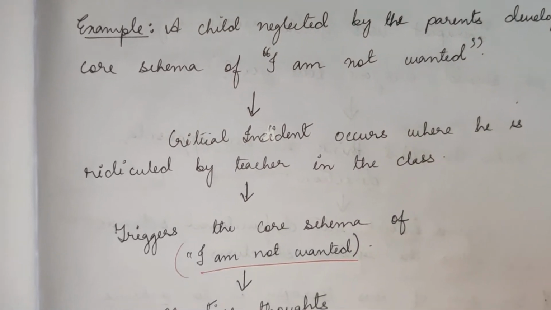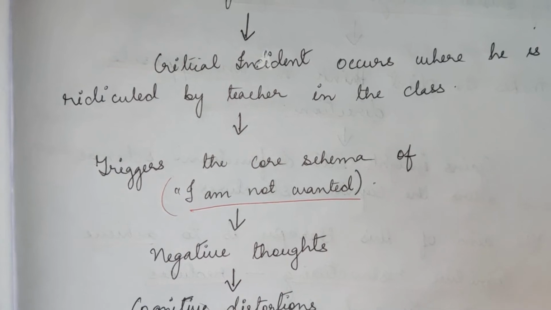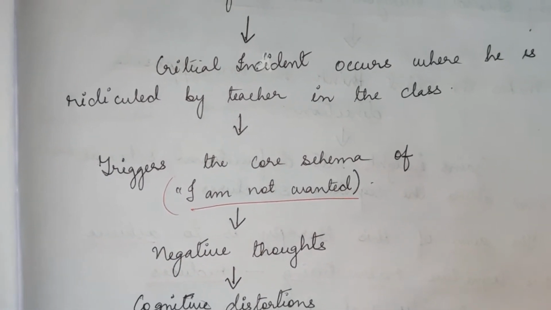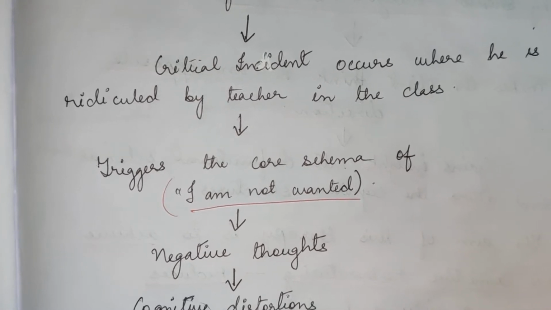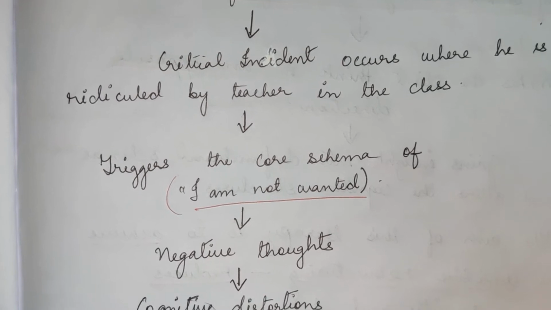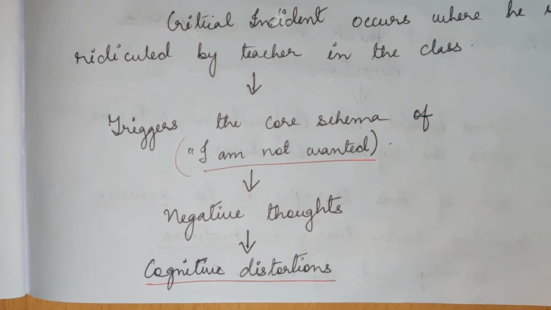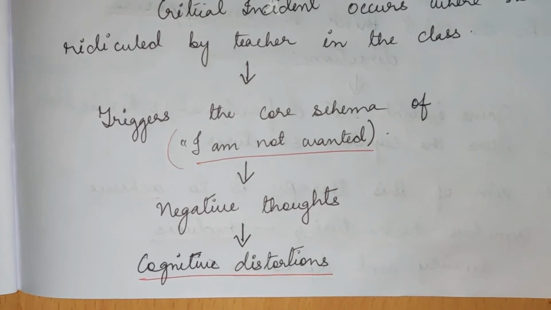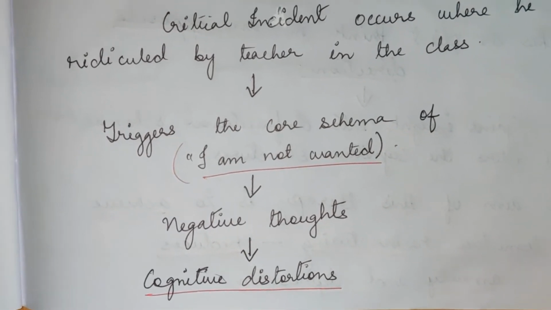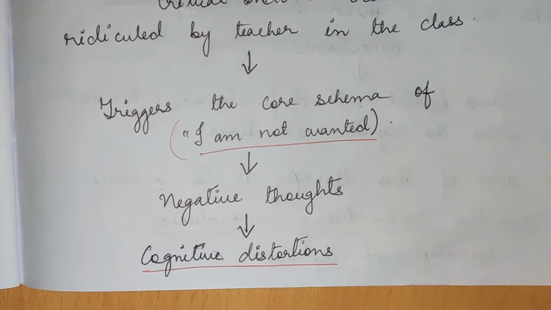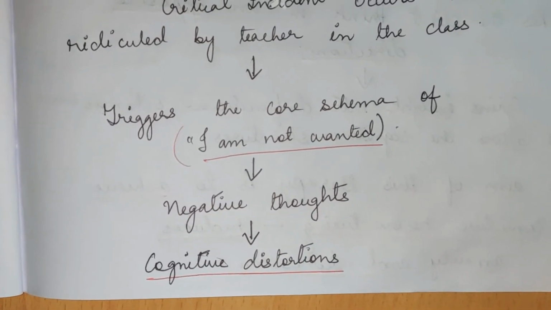This incident is going to trigger the core schema of I am not wanted, reminding the child of his childhood where he was neglected by his parents. And this will lead to negative thoughts. The child will generalize it and think that he is not wanted by anyone, he is not loved by anyone, he is worthless and has no value. This will lead to cognitive distortions, meaning dysfunctional thoughts in the person.